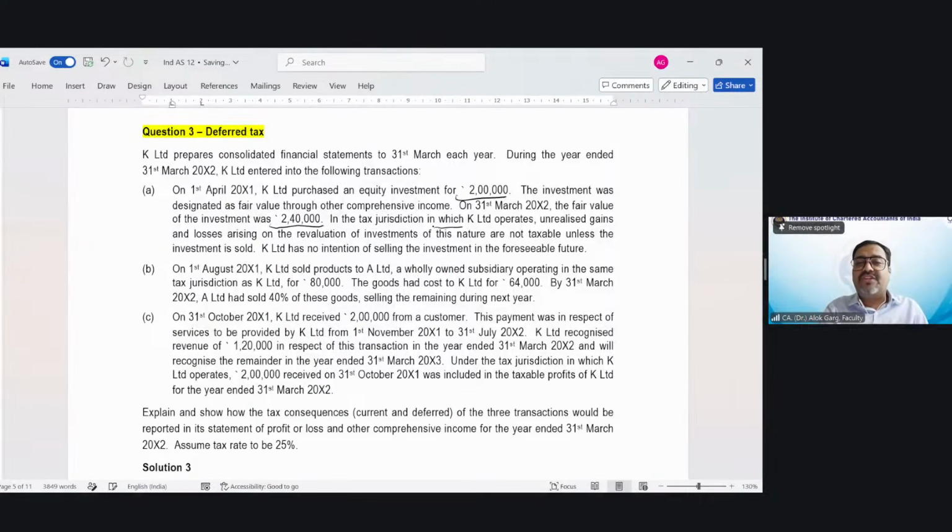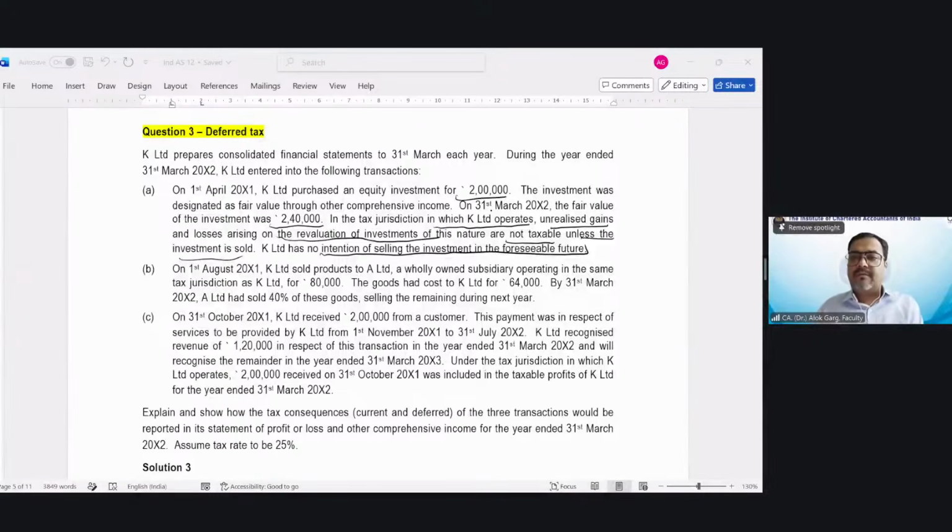In the tax jurisdiction in which K Limited operates, unrealized gains and losses arising on revaluation of investments of this nature are not taxable unless the investment is sold. So this kind of unrealized mark to market gains and losses are not taxable. The taxability arises when these investments are sold. K Limited has no intention of selling the investment in the foreseeable future.